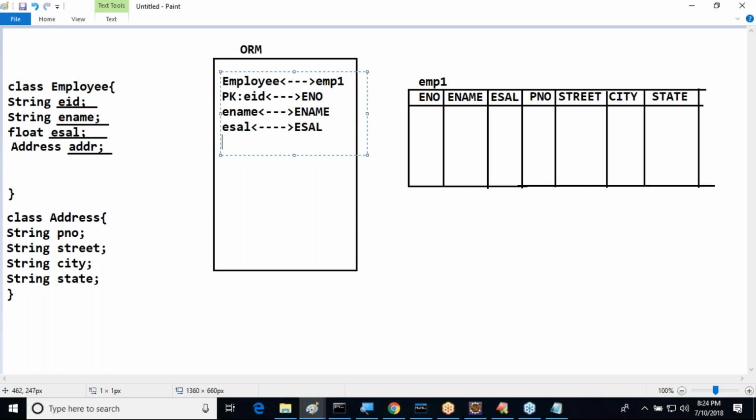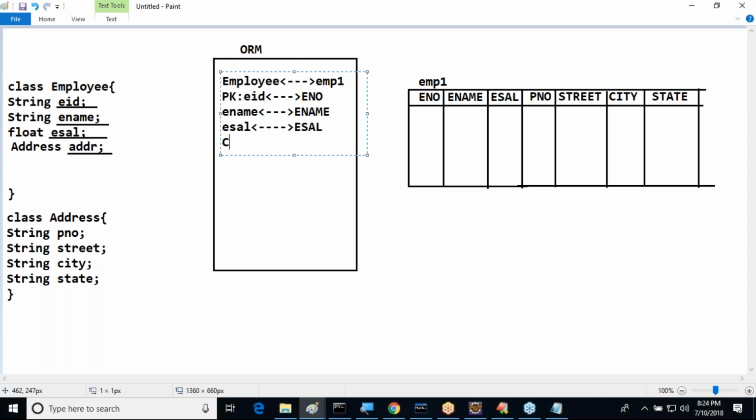Exactly. In this particular scenario, Hibernate is one of the ORM implementations, and Hibernate has given a solution. That solution is provided in the form of component mapping, a concept. By using this component mapping, we are able to provide mapping between the respective entity property and the respective columns directly.